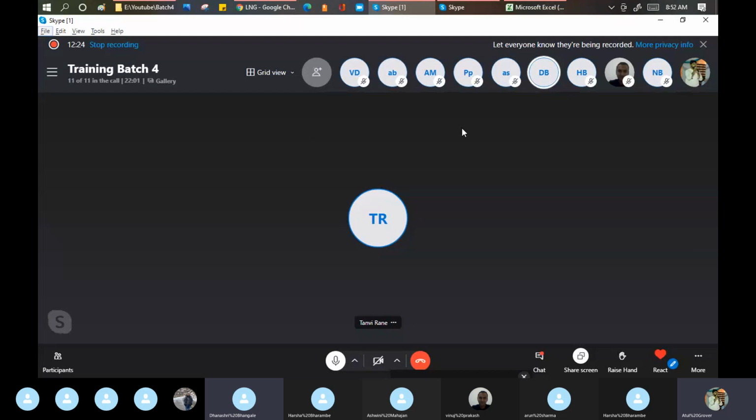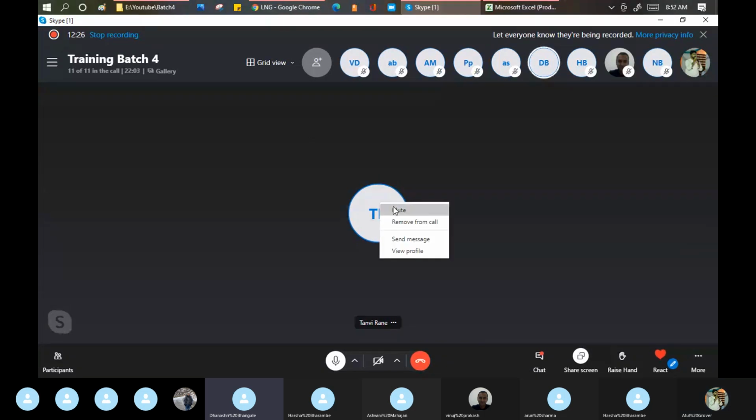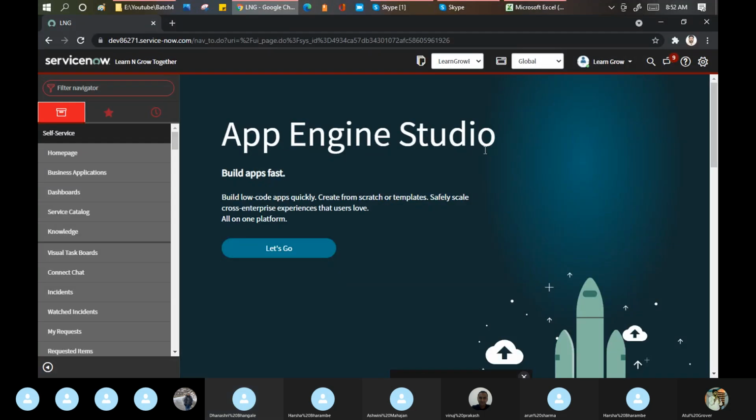Yes, Dhanashri. Sir, we are changing Learn and Grow Together in this app in UI 16? Yes, this is common for everyone. Basic UI 15 and 16, it is common for that. But this image is different actually. Okay.